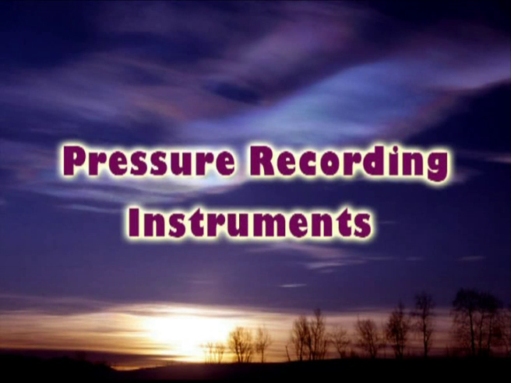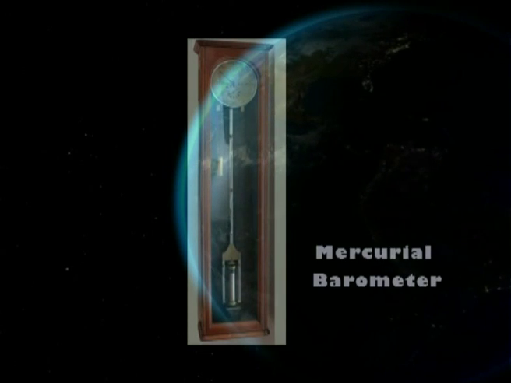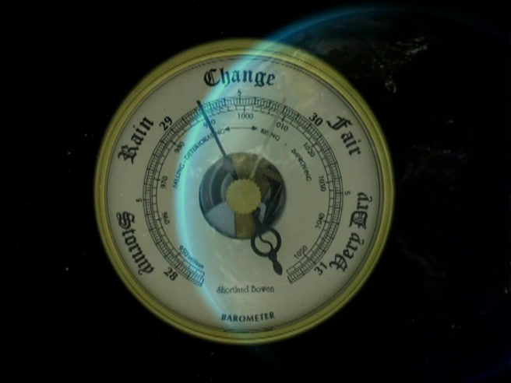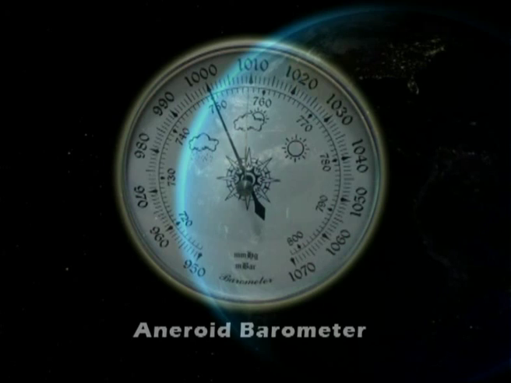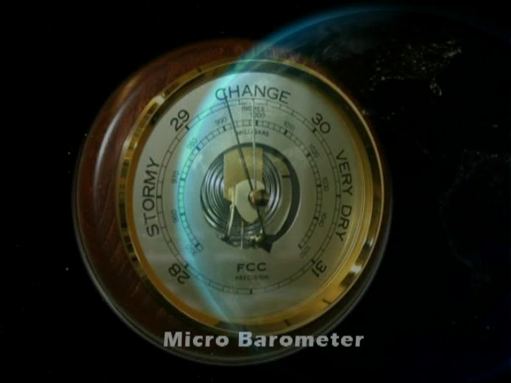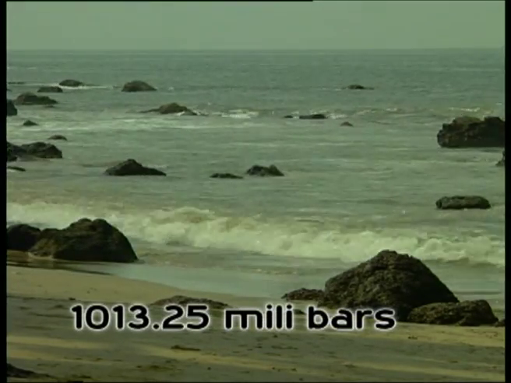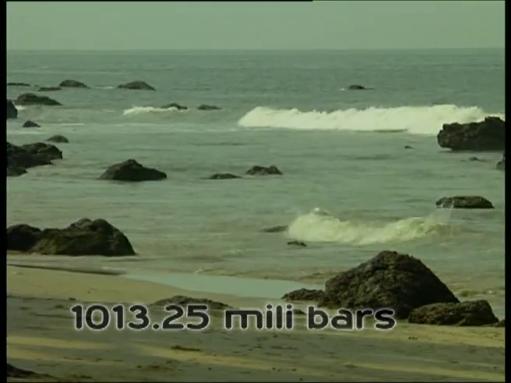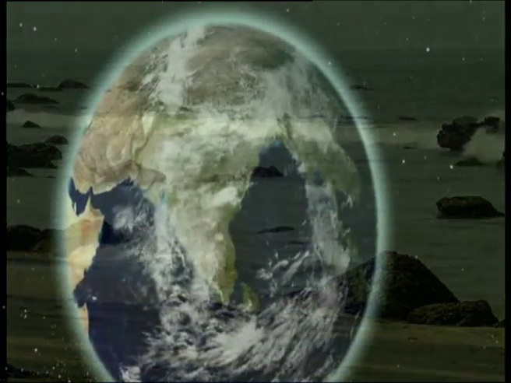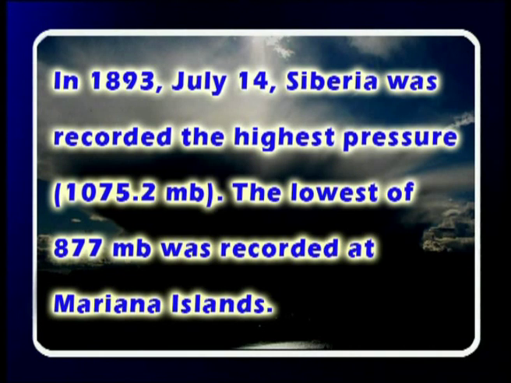Pressure recording instruments. Besides the mercurial barometer, there are other types of pressure recording instruments such as the aneroid barometer, altimeter, and microbarometer, which is very sensitive. Standard pressure at sea level is about 1013.25 millibars. Pressure changes from day to day and time to time. On July 14th, 1893, Siberia recorded the highest pressure, which was about 1075.2 millibars. The lowest, 877 millibars, was recorded at the Mariana Islands.